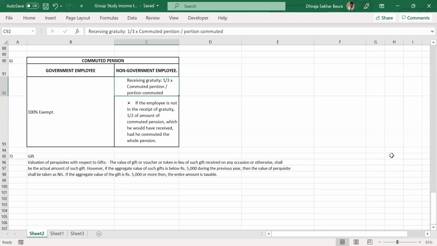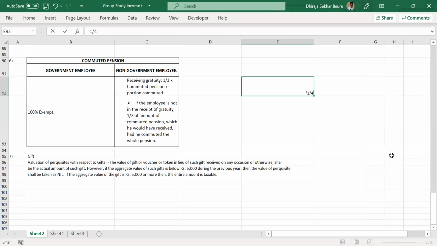What did I say? If he is receiving gratuity, the exemption is what? 1/3 into commuted pension divided by portion commuted. Pension, I wrote. So suppose I'll give you an example. I have commuted 1/4 of my pension. I have received, suppose, 5 lakhs. Can you do this calculation and tell me how much should be the exemption value?